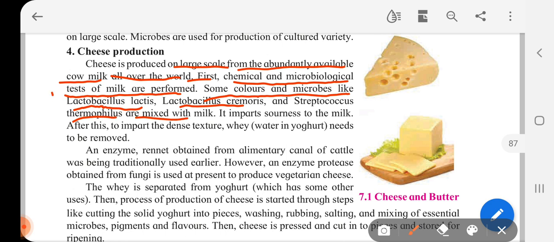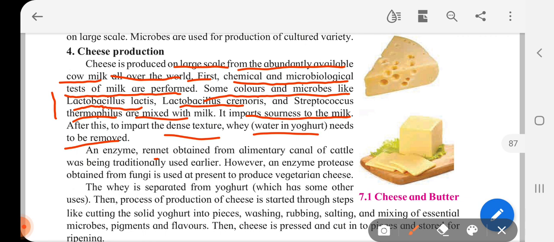So these names are to be remembered. It imparts sourness to the milk, and after this, to impart dense texture, whey needs to be removed. Okay, what is whey? It's water in yogurt. So that will give you thick texture to the cheese.